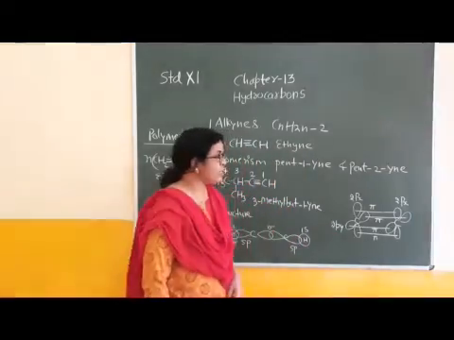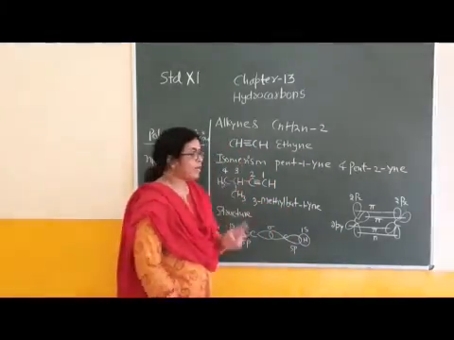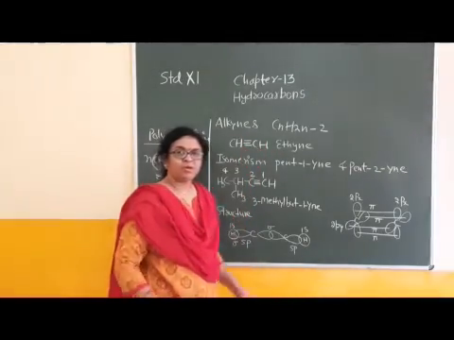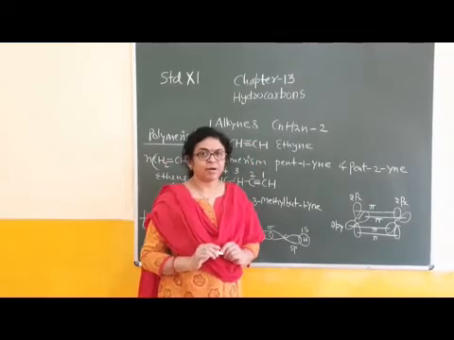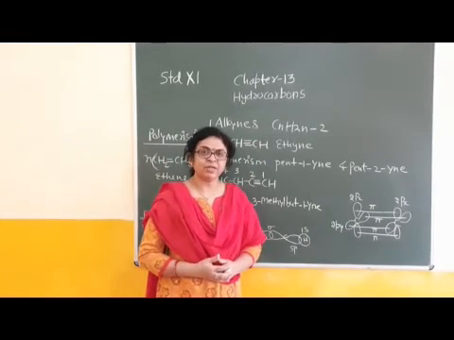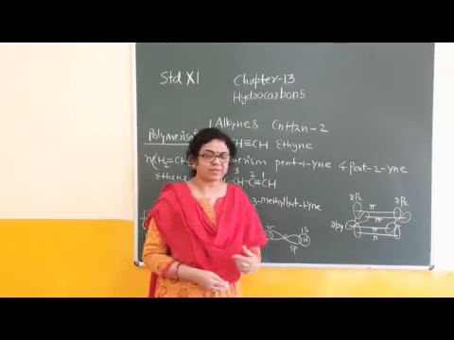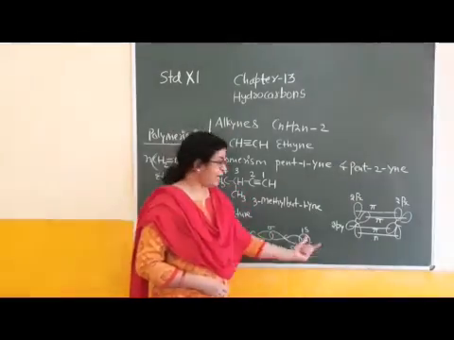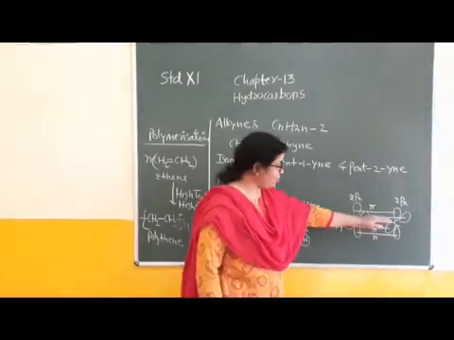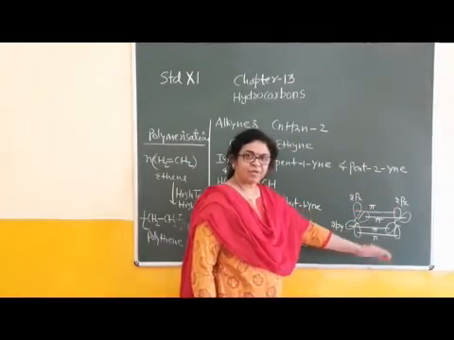How many pi bonds are present in this structure? 2 pi bonds. This is one pi bond, this is the second pi bond, and the middle carbon-carbon bond is a sigma bond. Sigma bond forms along the internuclear axis, in a horizontal manner, and in sideways overlapping, these are pi bonds: half lobe above the plane, another half below the plane.